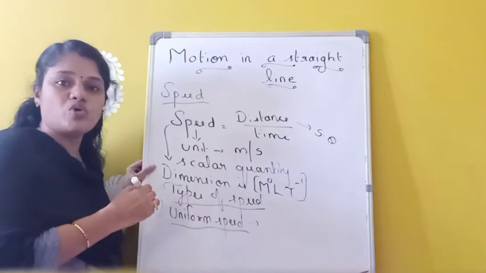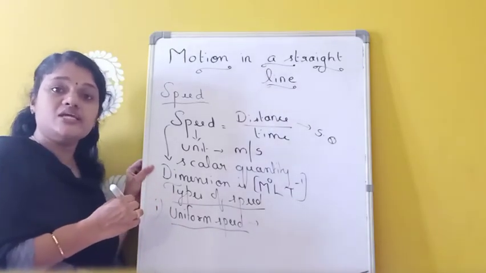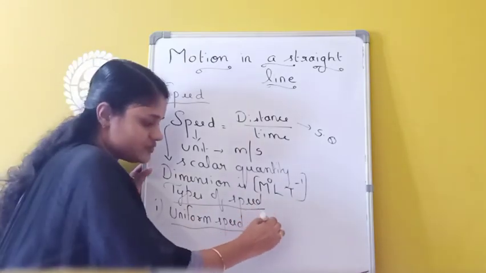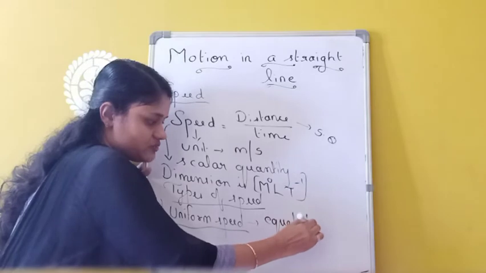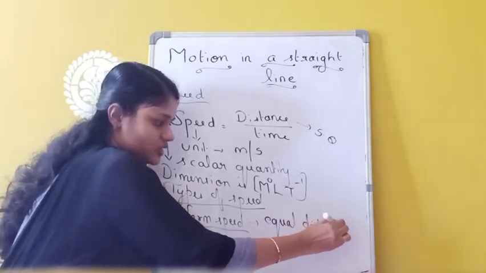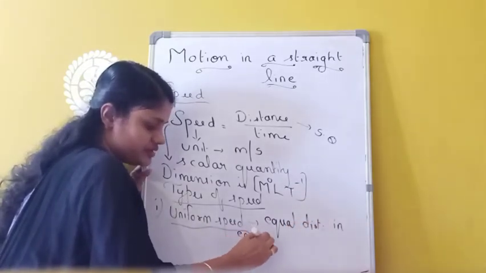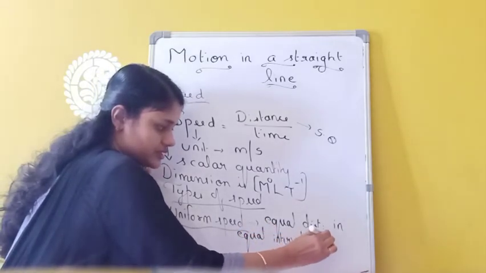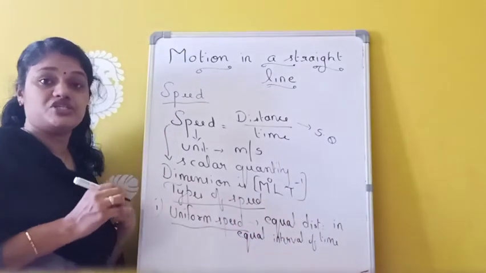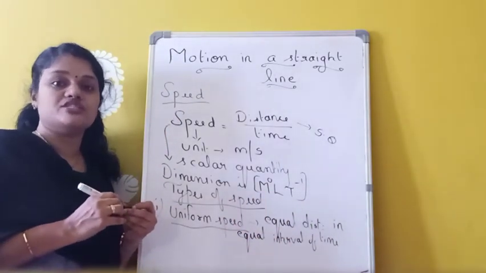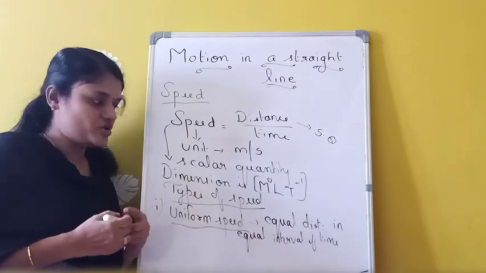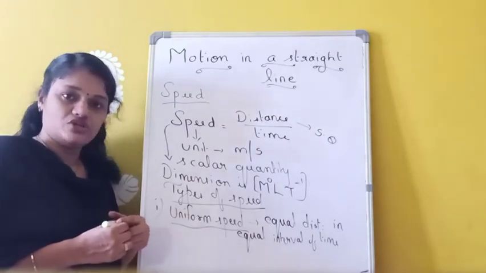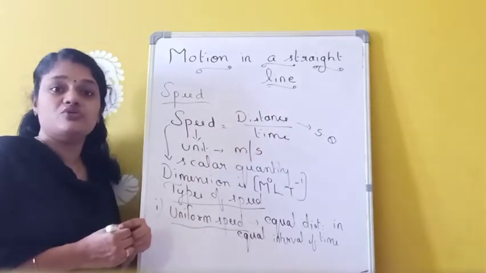That means if a body covers equal distance in equal interval of time, then it is said to be a uniform speed. If a body covers equal distance in equal interval of time, then this body is said to be at uniform speed, as well as we can say the body is said to be in uniform motion.